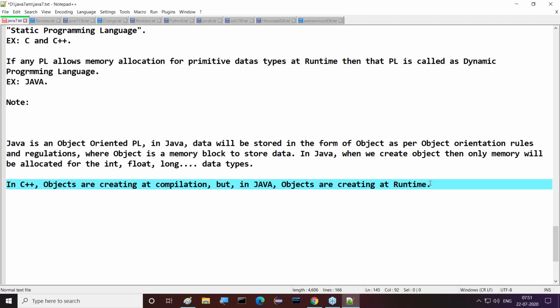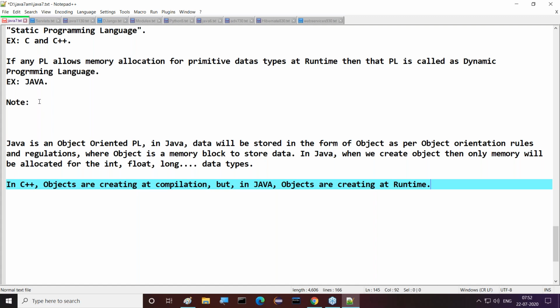When memory allocation is going on at runtime, definitely we have to understand that the programming language which allows memory allocation at runtime is a dynamic programming language. Understand my links now? Java is an object-oriented programming language. In Java, memory will be allocated when we create the objects. Objects are created at runtime, in the sense memory is allocated at runtime. Then the programming language is a dynamic programming language.